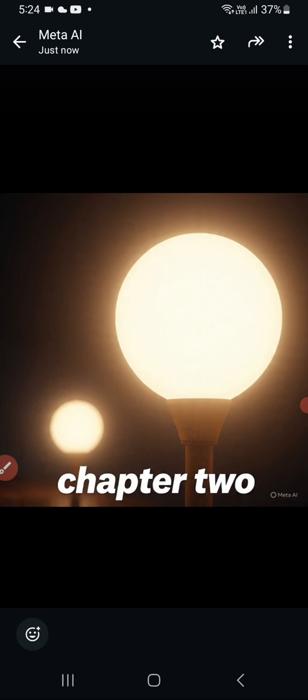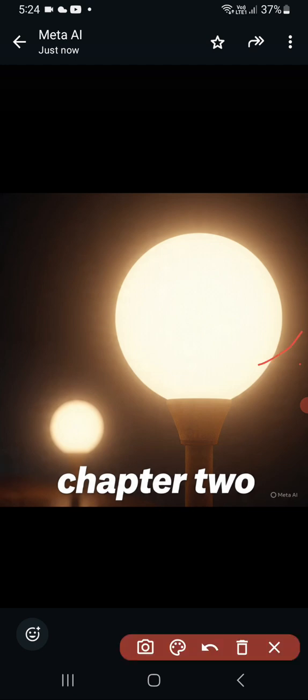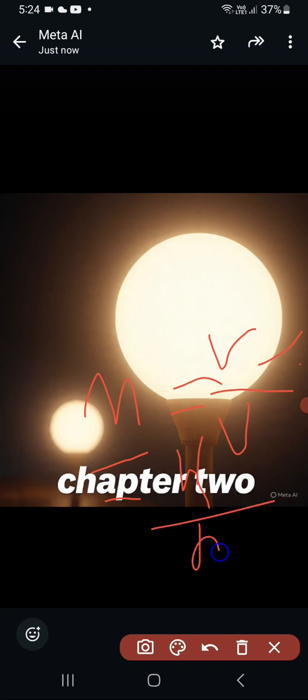Linear magnification produced by the plane mirror is unity. It is M is equal to V by U is equal to H by H is equal to 1. அந்த ஃபார்முலாவையும் இப்போ உங்களுக்கு போட்டு காமிக்கேன். M is equal to V by U is equal to H by H equal to 1.